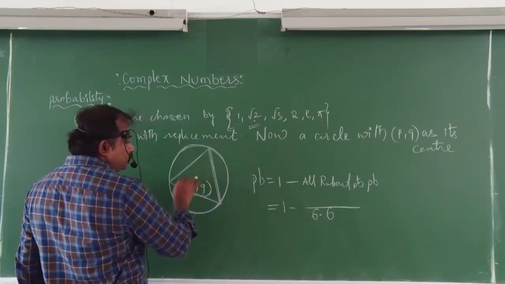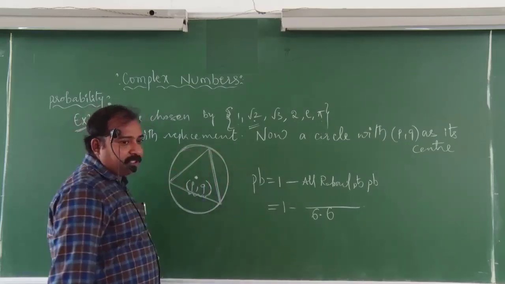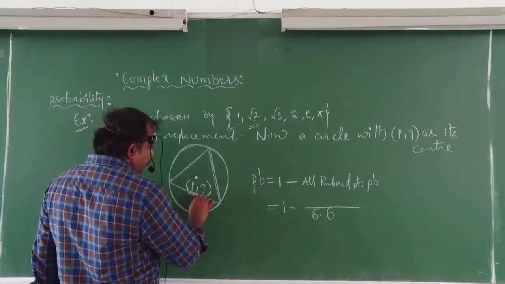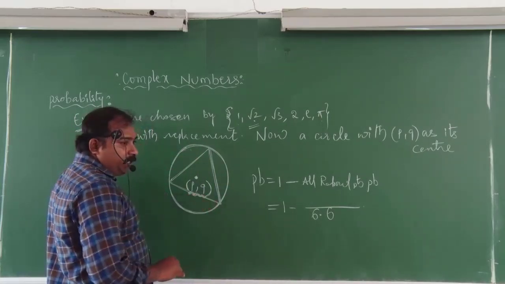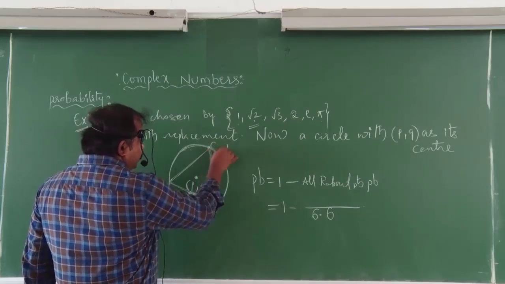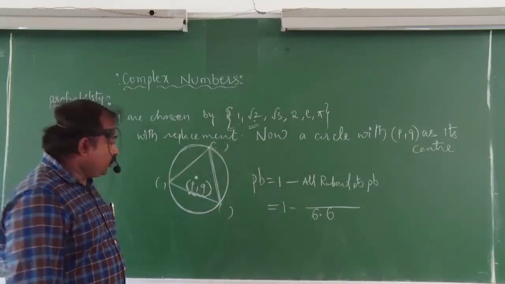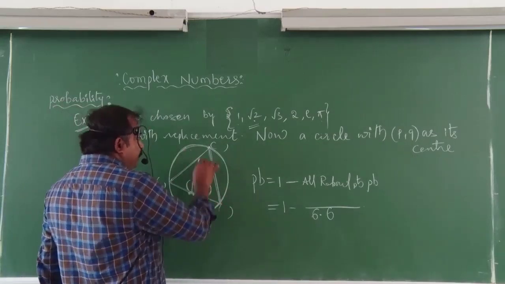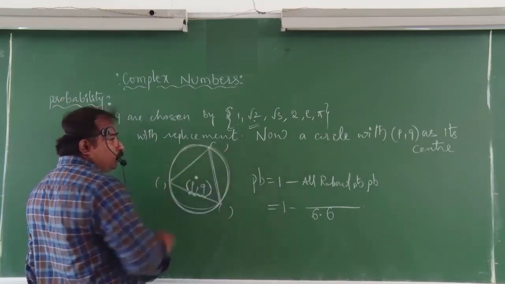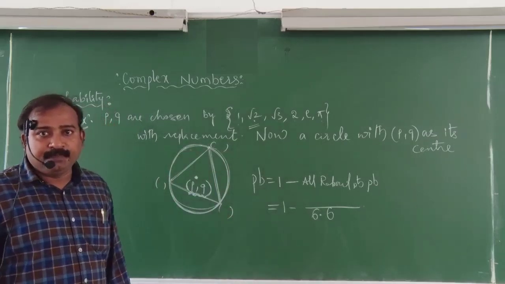For one triangle, this circle acts as the circumcircle. In order to get a rational point as the center, compulsorily these points should be rational points only. If one of them is irrational, compulsorily this will contain at most 2 rational points only.